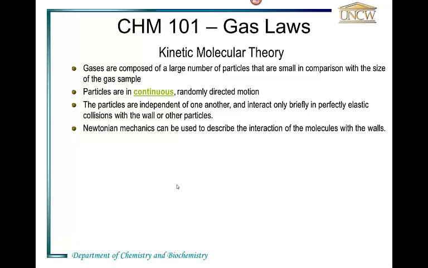The particles are independent of one another. They don't interact, except when they collide like pool balls. The collision, we assume, is perfectly elastic. The molecules don't recoil. They just bounce off each other the way pool balls might. And Newtonian mechanics can be used to describe how a system like this should behave. And of course, that's what we observe with what we call ideal gases.